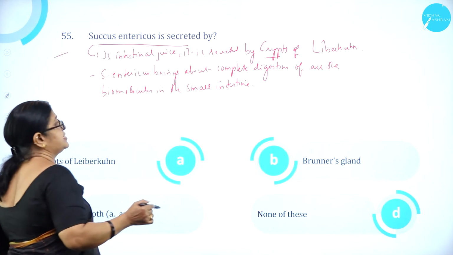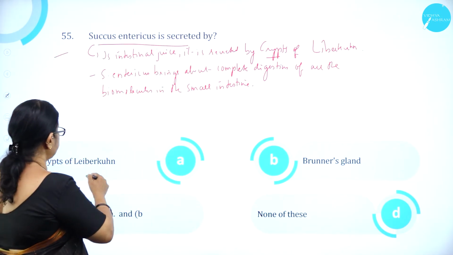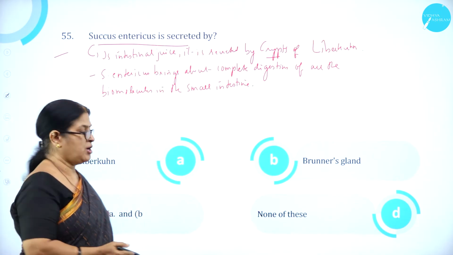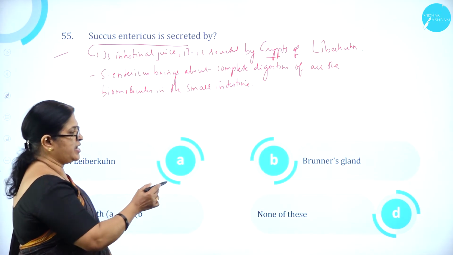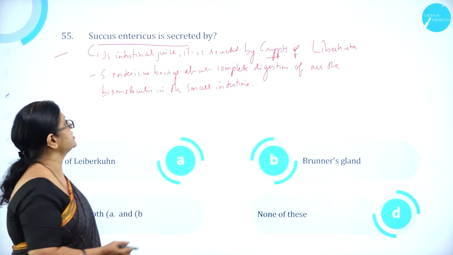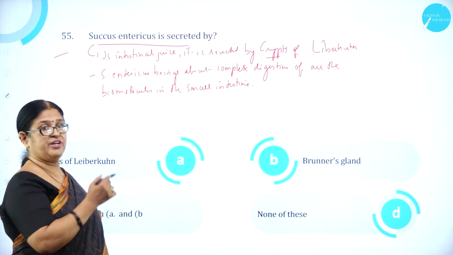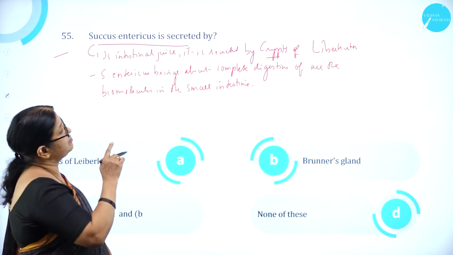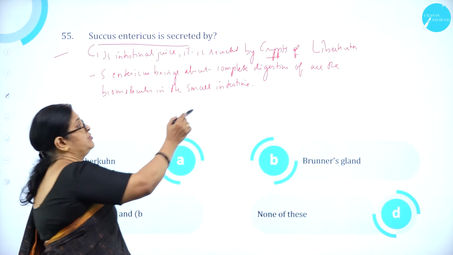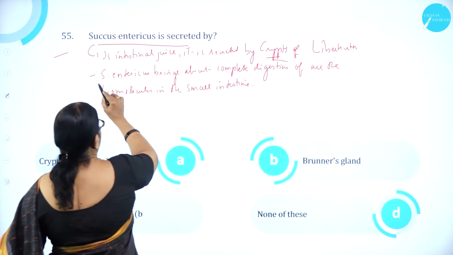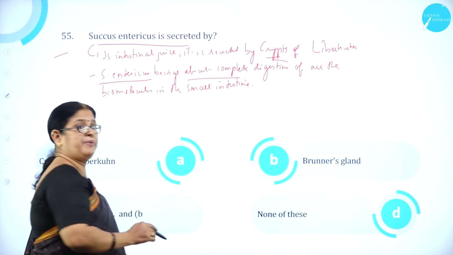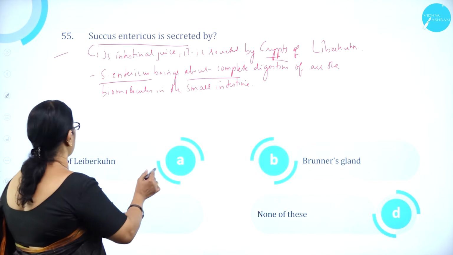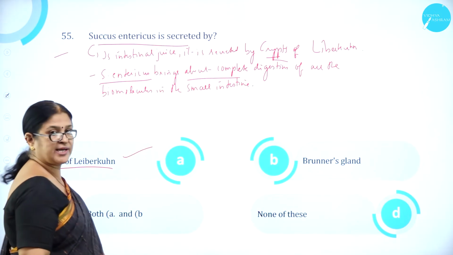Succus entericus is secreted by option A, crypts of Lieberkühn, option B, Brunner's gland, option C, both A and B, and option D, none of this. Succus entericus, the very word itself will tell you, it is nothing but what? Intestinal juice, which is secreted by the crypts of Lieberkühn. Succus entericus brings about complete digestion of all the biomolecules in the small intestine. So option A, crypts of Lieberkühn, is correct.